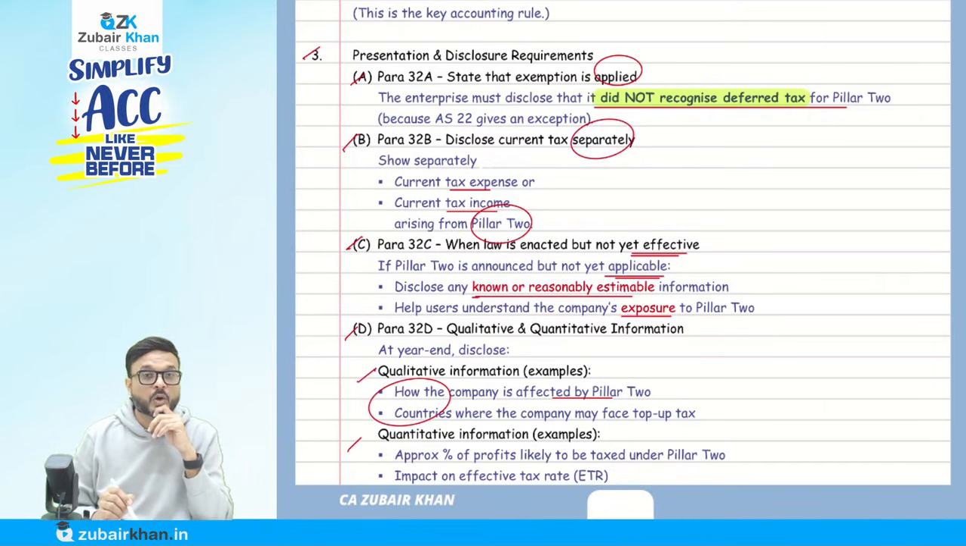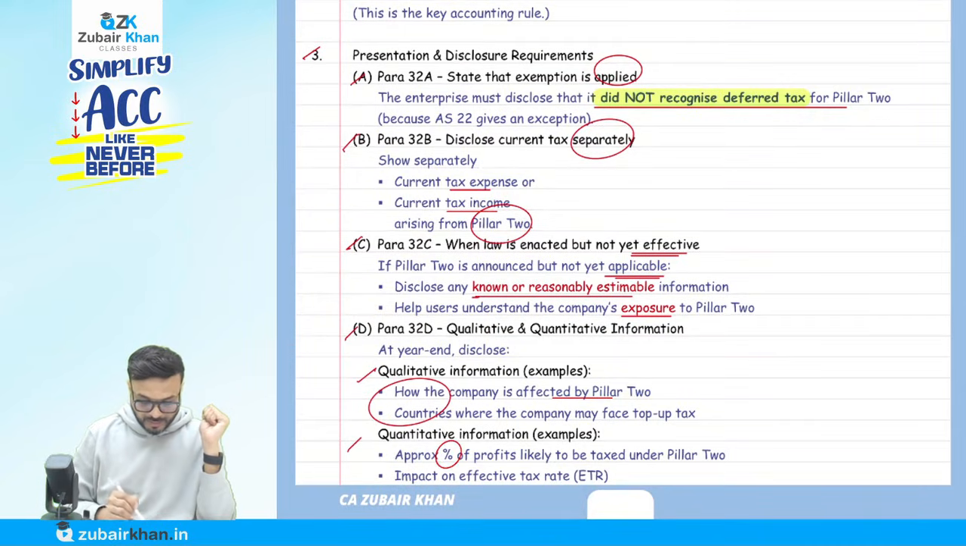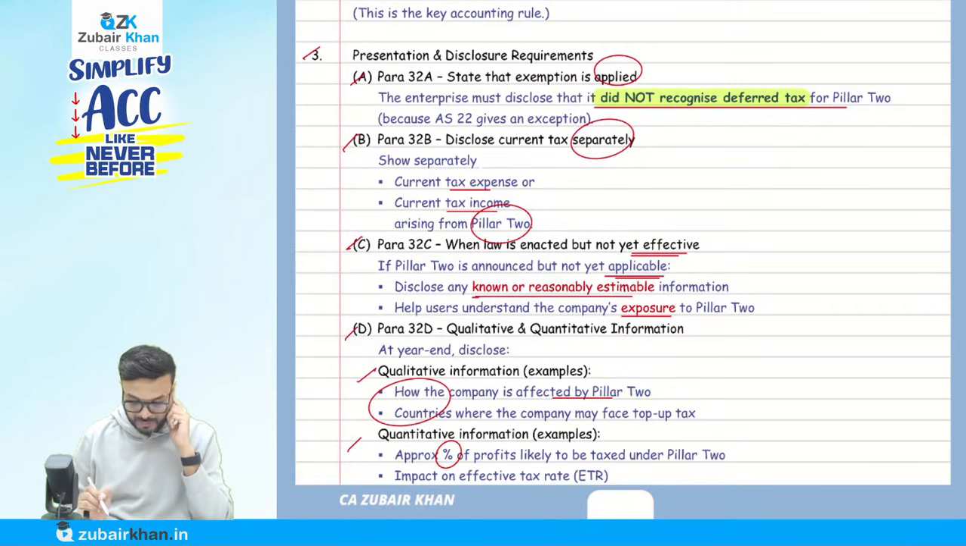Okay. Quantitative information: they say the approximate percentage of profit that is likely to be taxed under Pillar 2. How much is going to be taxed? For example, suppose we are paying 9% in Dubai, and the 15% minimum means 6% we have to pay under Pillar 2 tax.